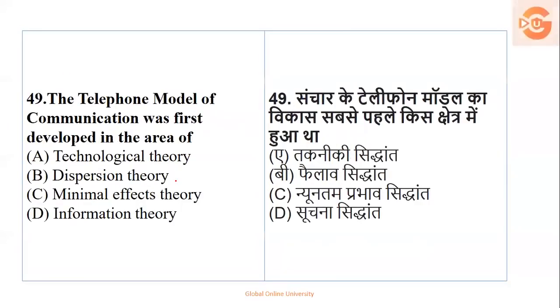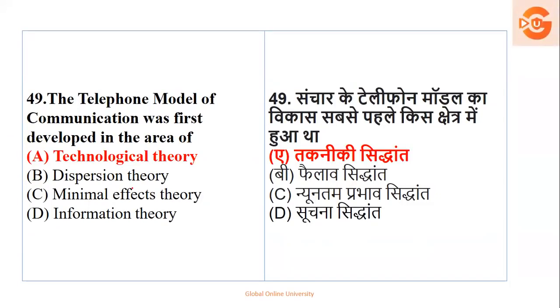Okay, next. The telephone model of communication was first developed in the area of technological dispersion theory, minimal effect theory, informational. Now the telephone is nothing but a communication model which comes under technology. So this was under what? This was under the technology theory. So here the right option is option number A.